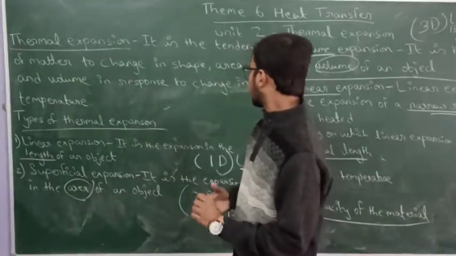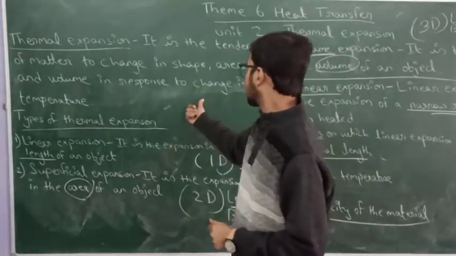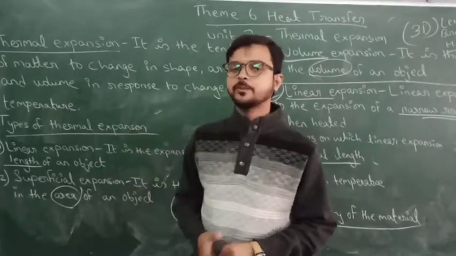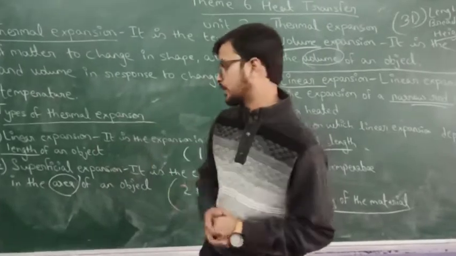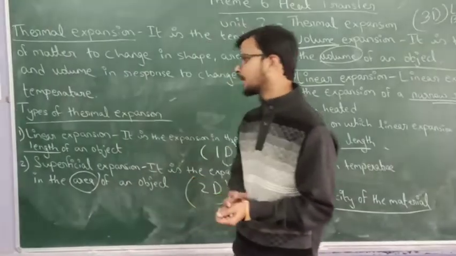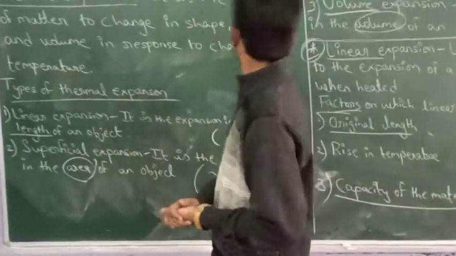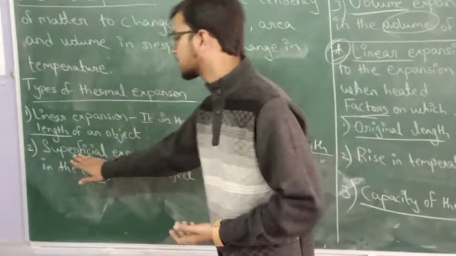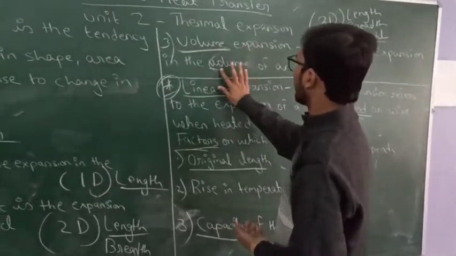Now when we give heat, the temperature will also increase, because temperature is directly proportional to heat. Maximum heat, maximum temperature. Less heat, less temperature. So now how many types of thermal expansion are there? Basically three types. First is linear expansion, second is superficial expansion, and third is volume expansion.